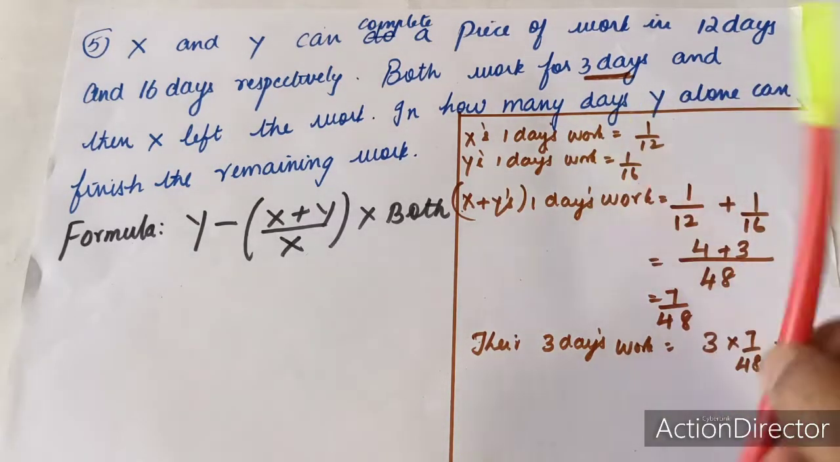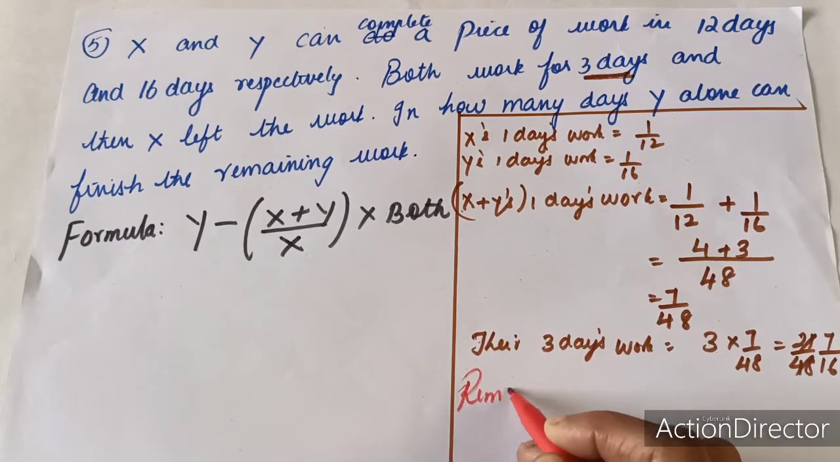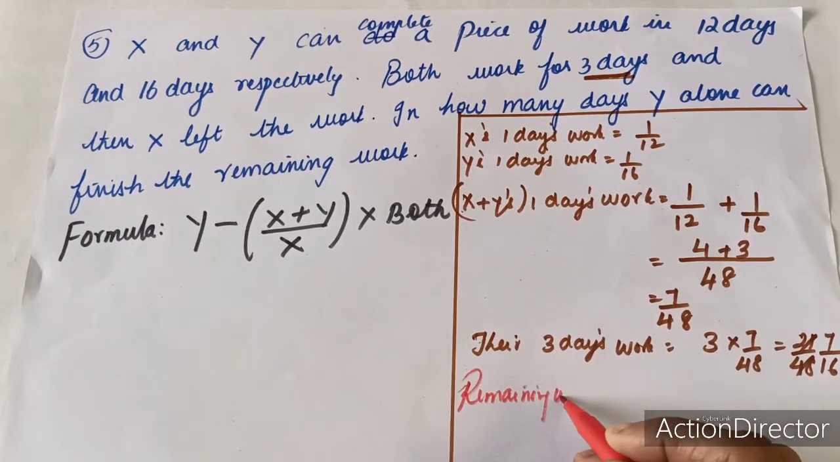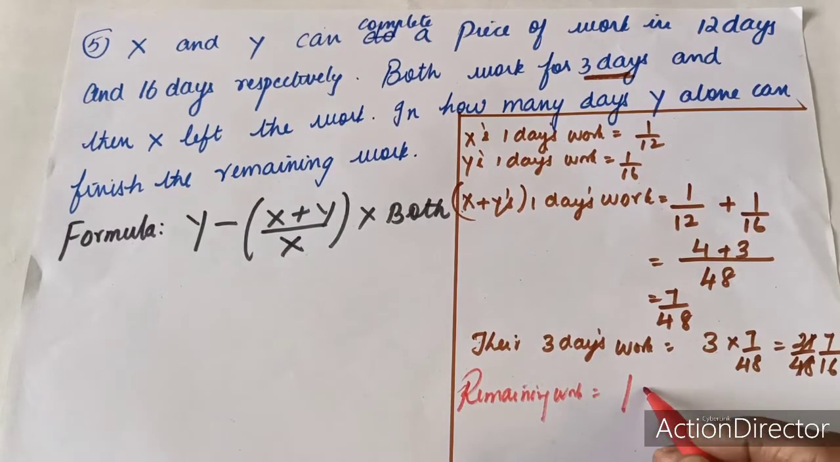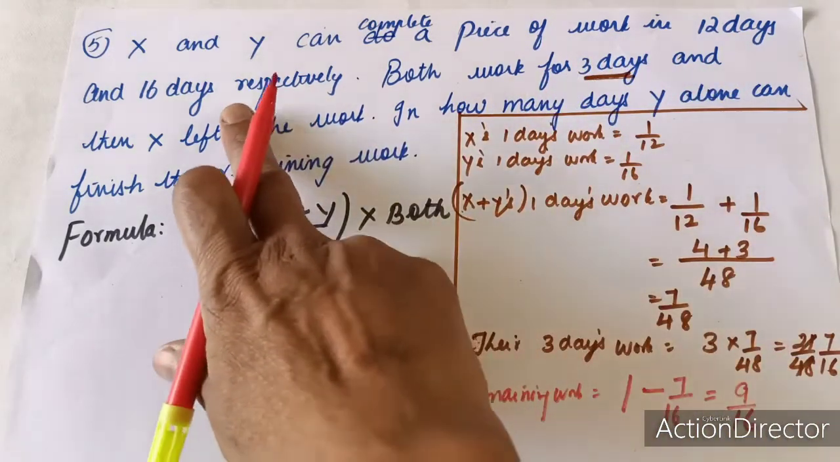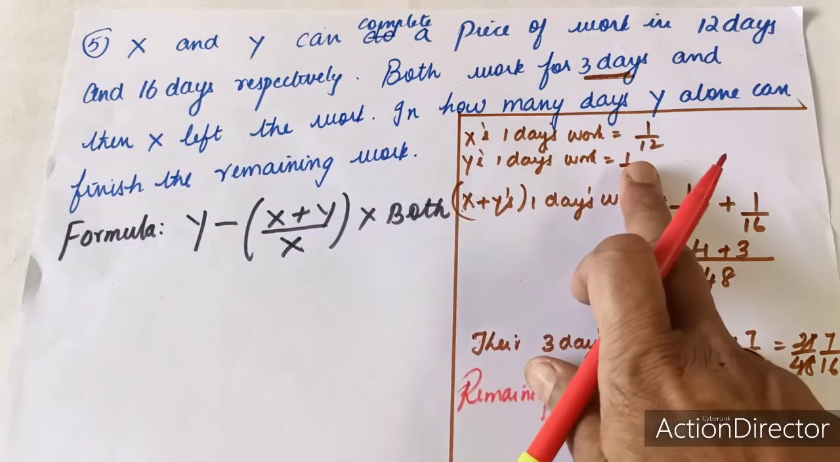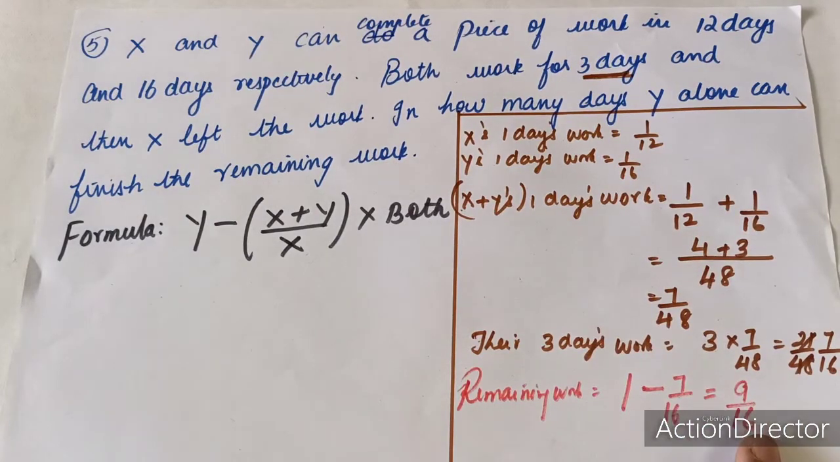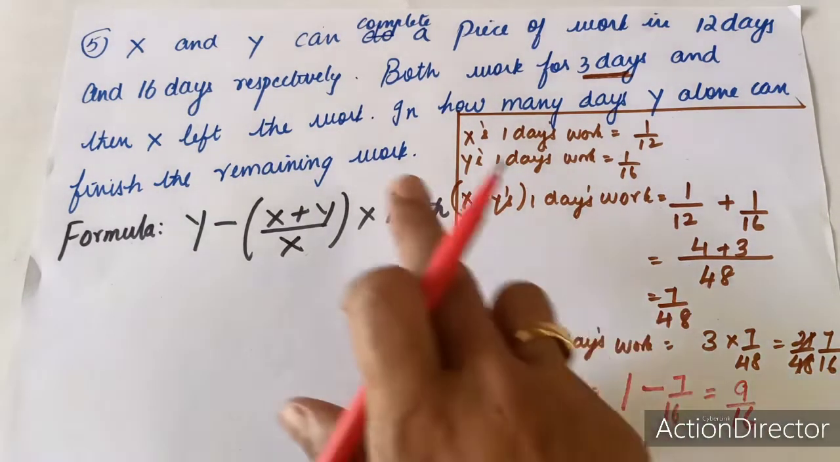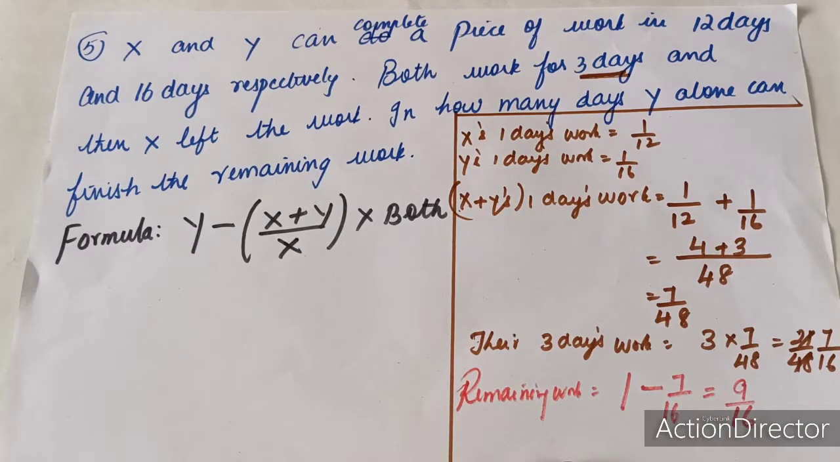Now you have to find the remaining work. So remaining work will be equal to 1, total work is 1, so 1 minus 7 upon 16, which is equal to 9 upon 16. Now this 9 upon 16 work has to be completed by Y. So Y's 1 day's work is 1 upon 16. So the remaining work 9 upon 16 has to be done by Y. So let us find how many days Y is going to take.